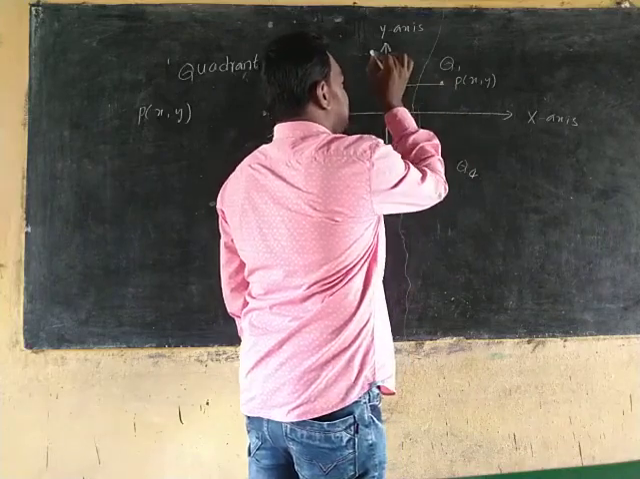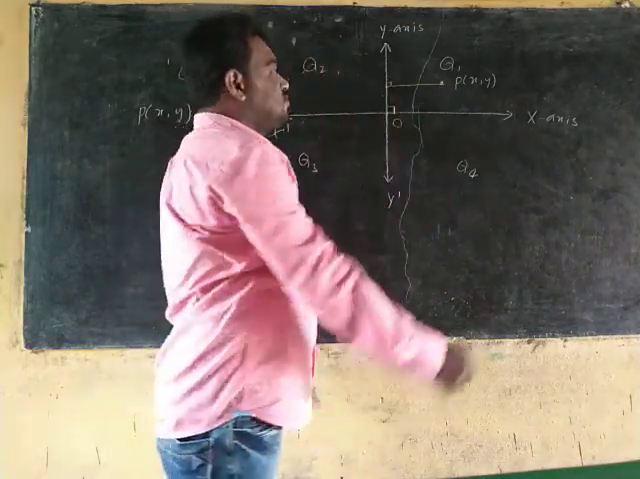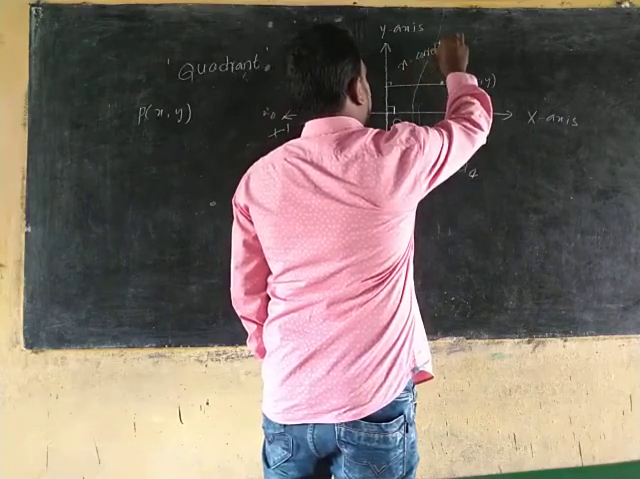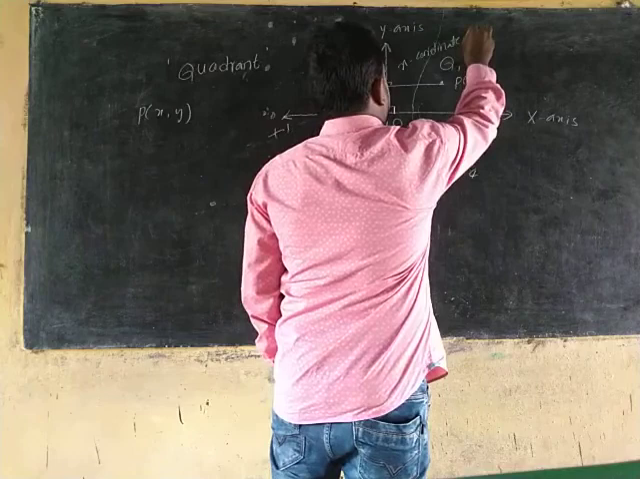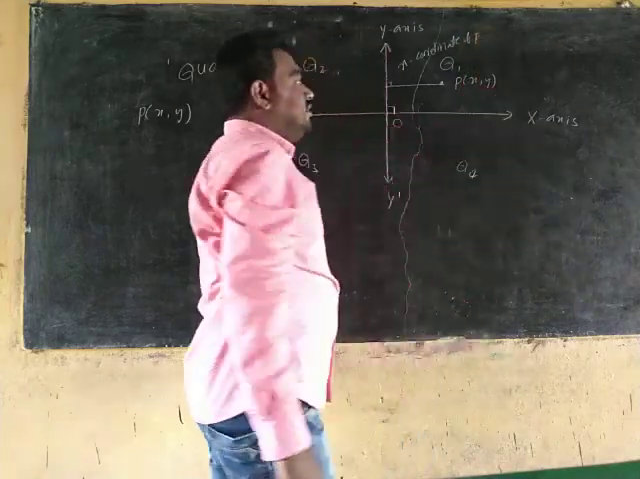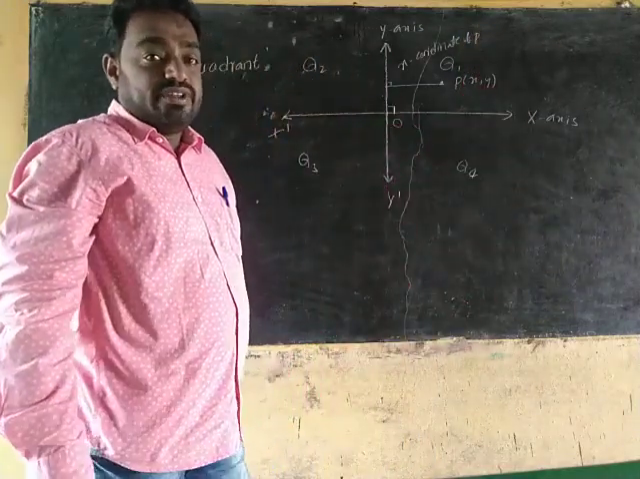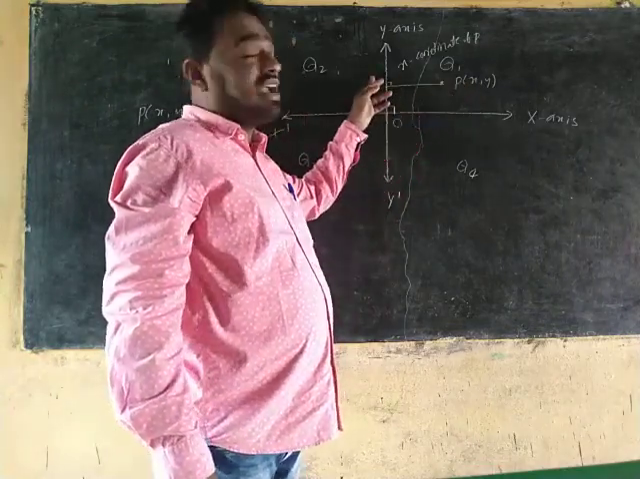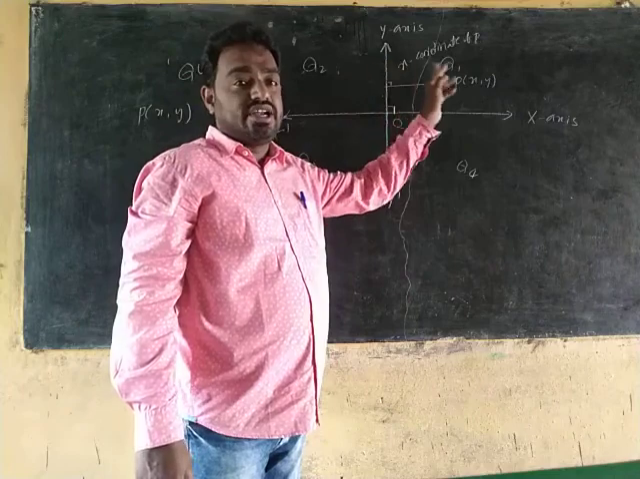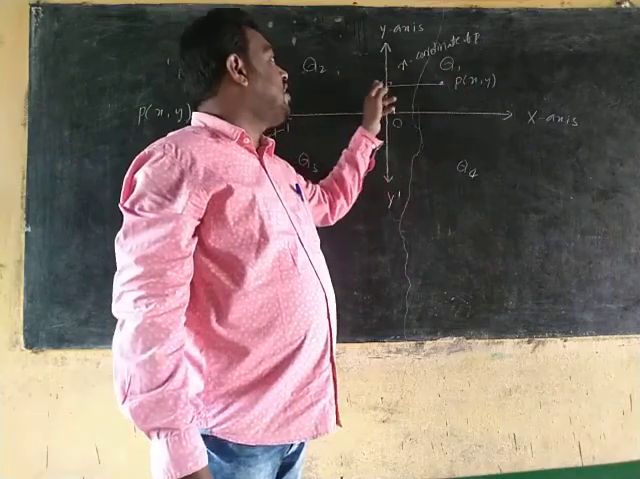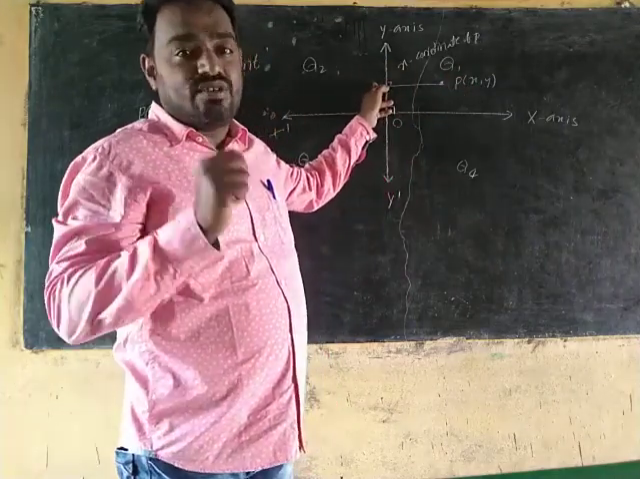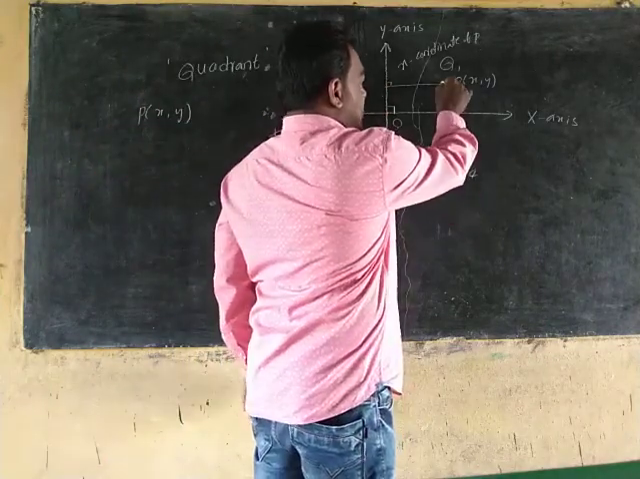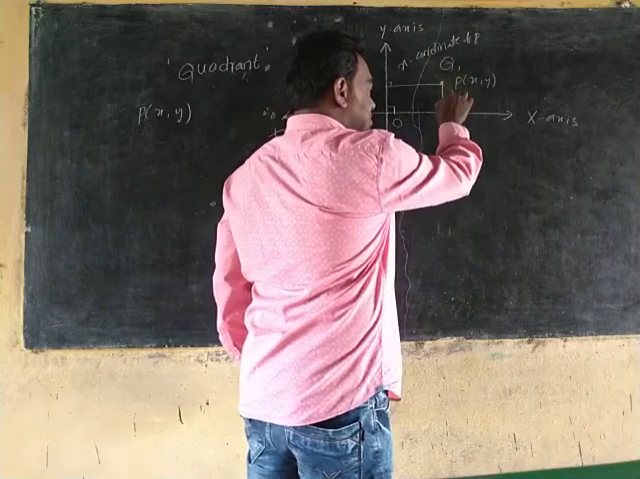This perpendicular distance is called the x coordinate of P. What is the x coordinate? The perpendicular distance from P to the y axis is called the x coordinate. Next, the y coordinate: the perpendicular distance from P to the x axis